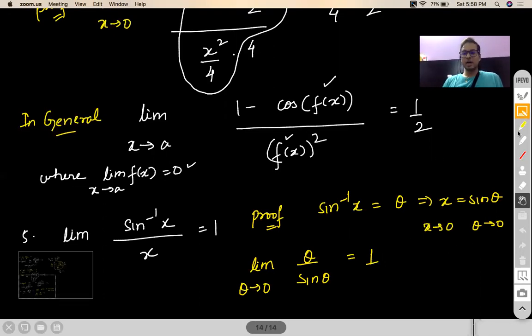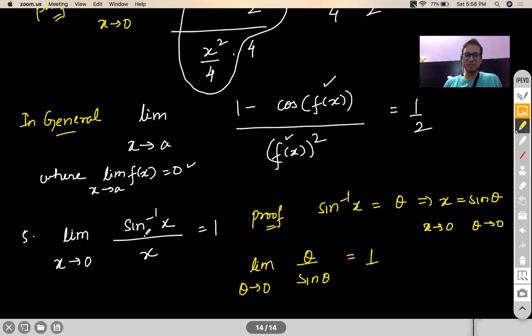Okay. Now I'm also saying the general perspective of it. The broader perspective is you need not have an x here. You can have any function. Again, I'm repeating, you can have any function here, but the same function should be down there also in the denominator. And you need not have x tending to 0. You can have x tending to any non-zero quantity also.